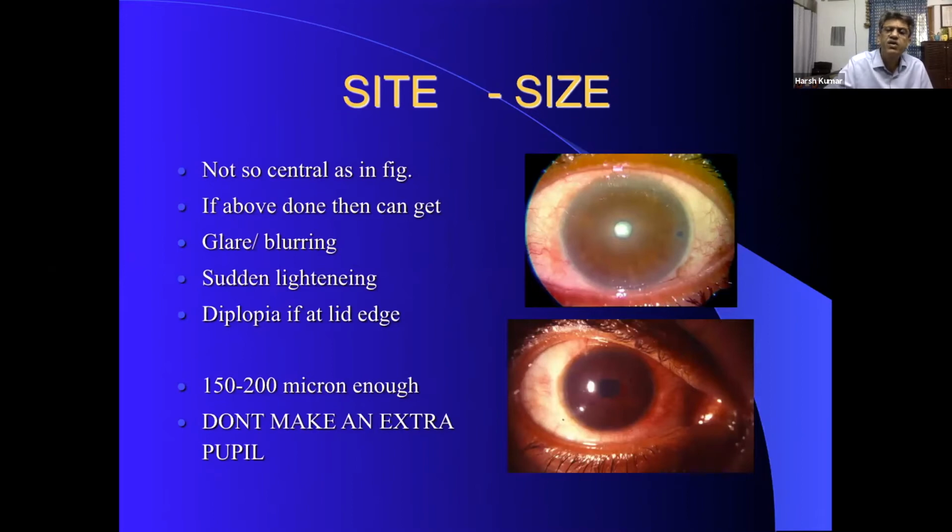That can create a lot of problems, again, wherever the lid is falling in the edge, if you create an iridotomy there, they can see a lot of halos, lightning, diplopia, etc. So don't try and do that. But otherwise, wherever you find the AC is deepest and there is a crypt, go ahead and do it over there.